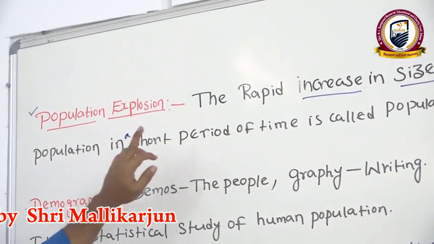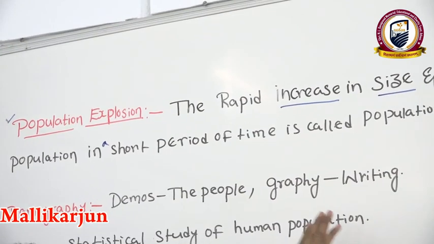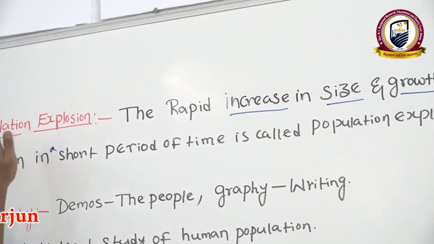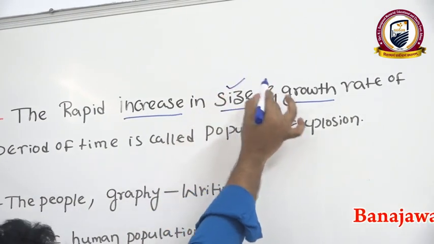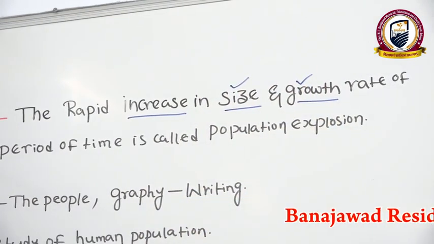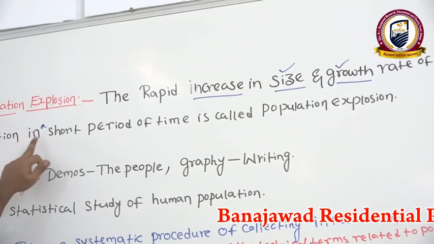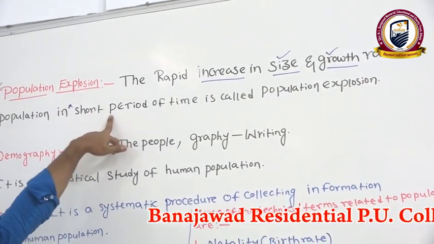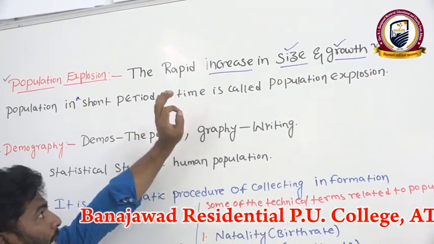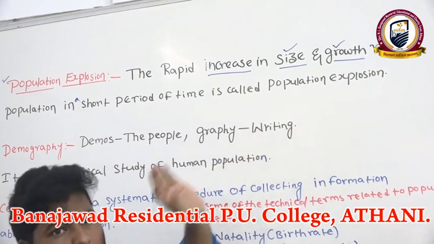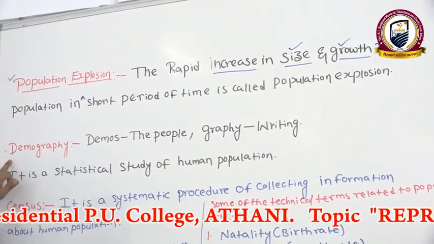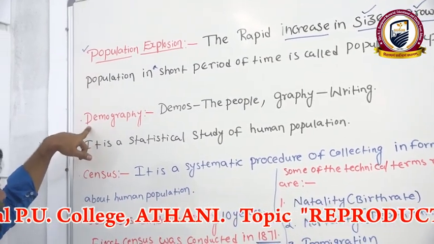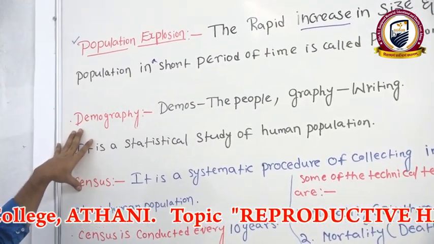See that, population explosion means nothing but the rapid increase in size as well as growth rate of population in a short duration of period. Okay, it is called population explosion. Clear? Then next we can see some technical terms related to population explosion.